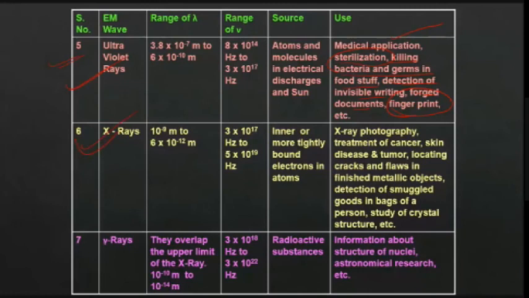X-ray, no need to say. All of you might have taken one X-ray by now, right? It is used for X-ray photography, treatment of cancer, skin diseases, and locating cracks, etc. Okay, so in metallic objects, it is used for quality checking also. Suppose we have a metal box and you have to check the quality, whether any defect is associated with that. For that you can use X-ray, because we can see the internal structure.